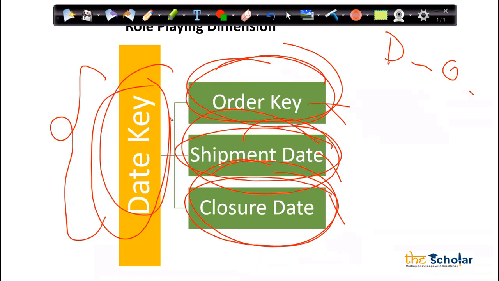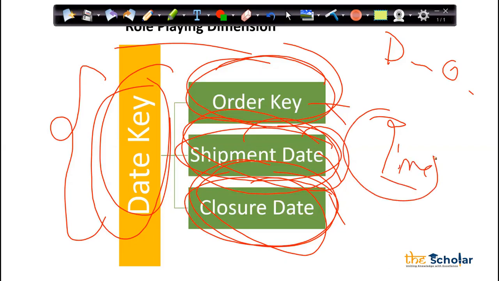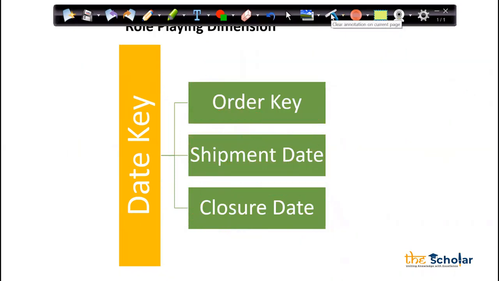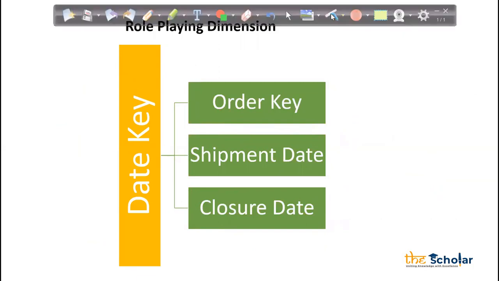If I want to find the shipment date, I have the dimension. If I want to get the closure date, I have the dimension. Which dimension? Role playing dimension, which is nothing but time dimension. Like time dimension is one of the examples which we spoke about just now. So when one dimension is solving multiple purposes, that type of dimension is known as role playing dimension.